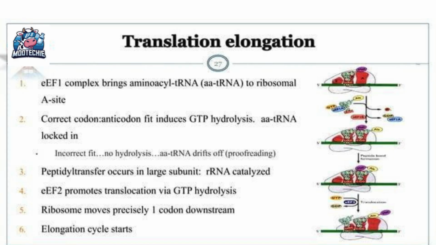Step 3. Peptidyl transfer occurs, catalyzed by rRNA in the large subunit. Step 4. eEF2 promotes translocation via GTP hydrolysis. Step 5. The ribosome moves precisely one codon downstream. Step 6. And the cycle starts again for the next amino acid. This is the efficient, cyclical process of chain elongation.